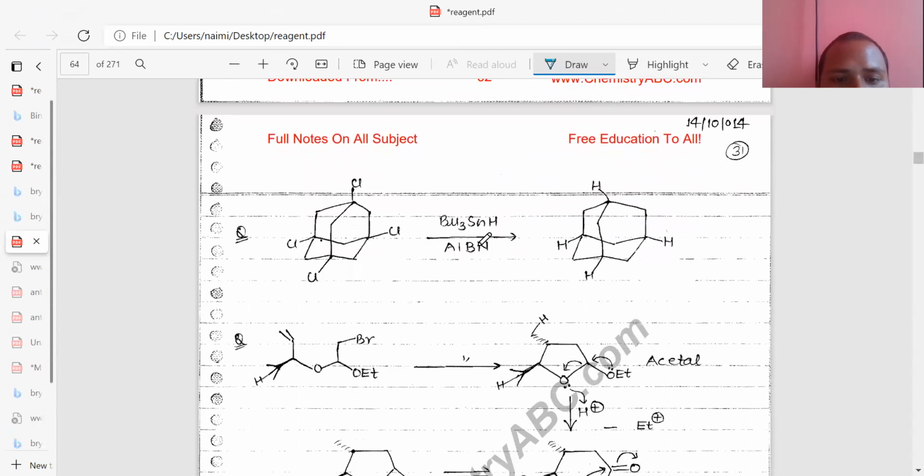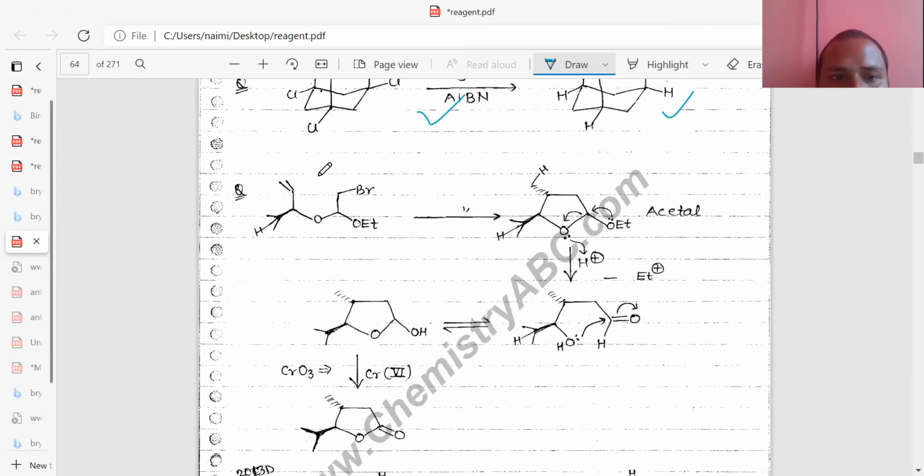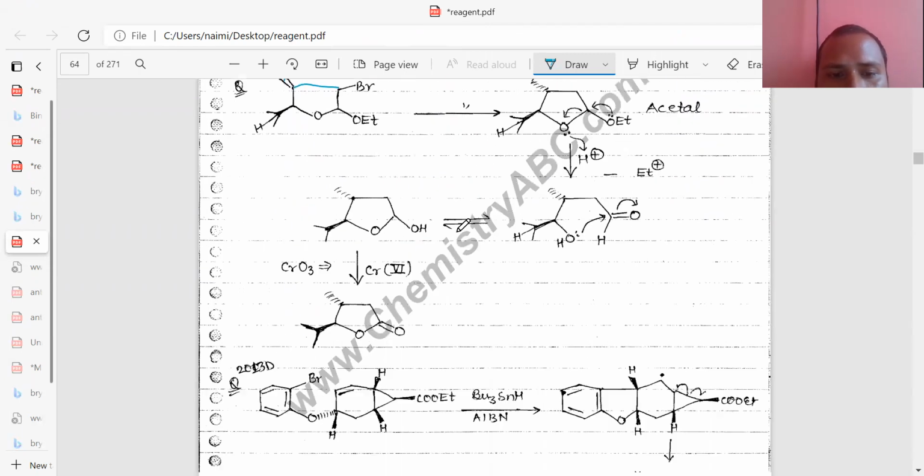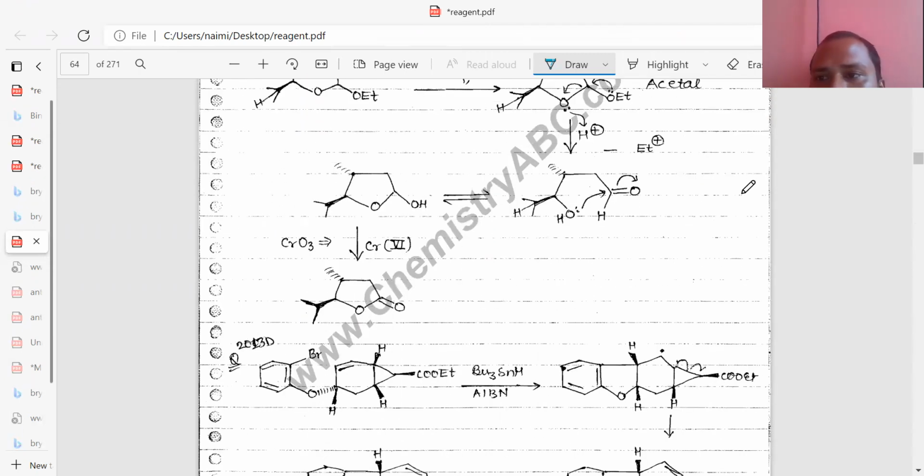Okay. So tertiary butyl tin hydride in the presence of AIBN forms only the C-H product. You can see. Similarly, you can see this one. Here, this free radical forms and this forms the X. Okay. The mechanism is similar to the previous one. Okay. So actually, sorry for that because the noise is very much here.